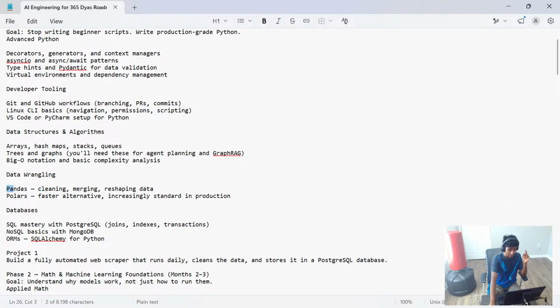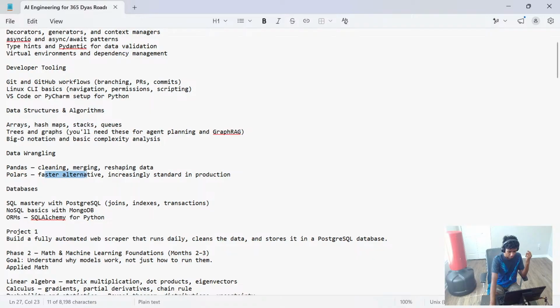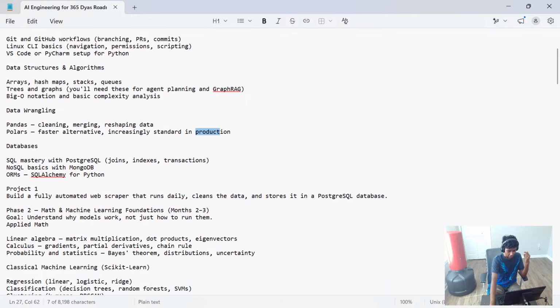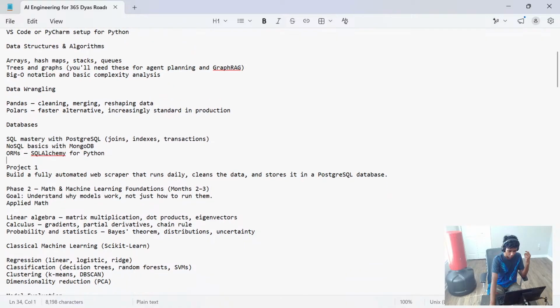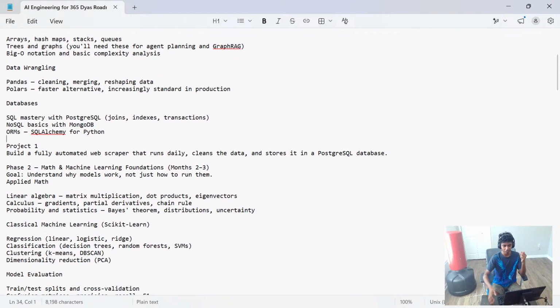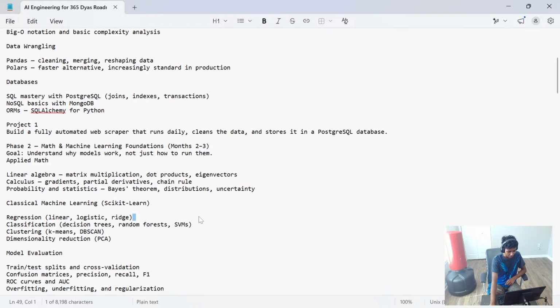I will be working with pandas. I did not know that. Wow. Okay, so we're going to work with cleaning, merging, reshaping data, and then Polars, a faster alternative, increasingly standard in production. And then we're going to work with databases, SQL mastery, okay. NoSQL, basics for Mongo databases, and then ORMs. I haven't actually heard half the stuff here. That said, oh no, we're gonna work with linear algebra. Okay, it's not like I hate algebra, I'm just bad at math. I guess it's gonna be a fun little time there.